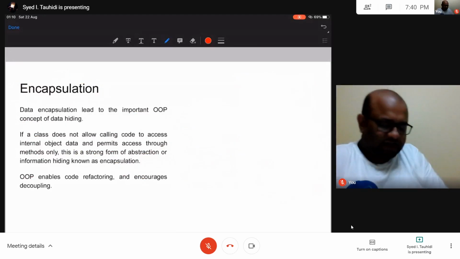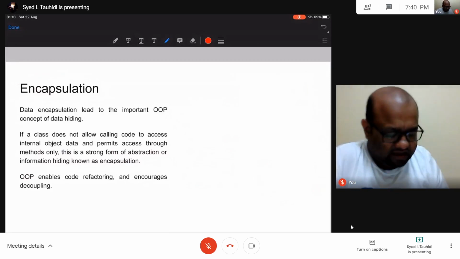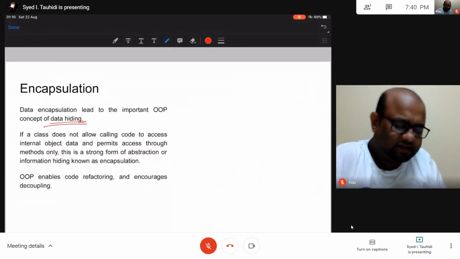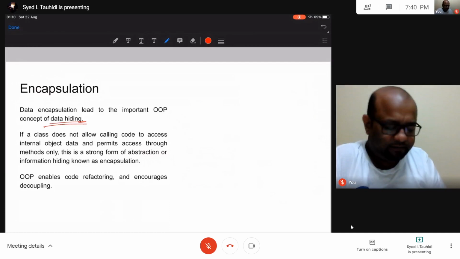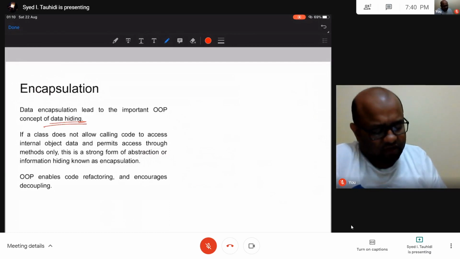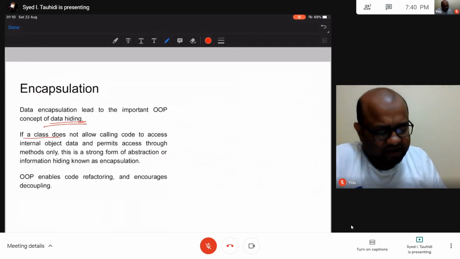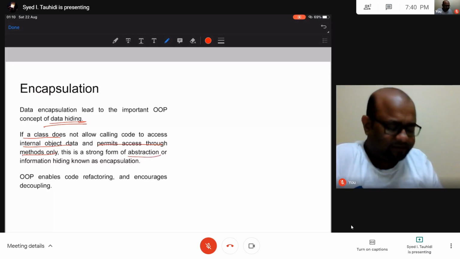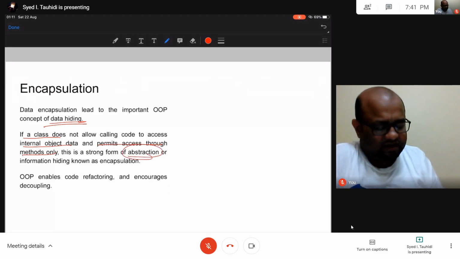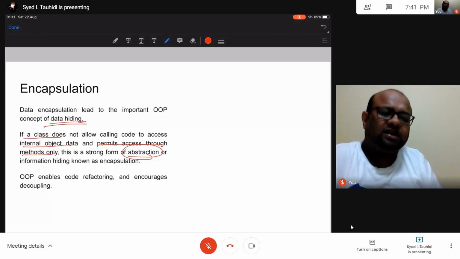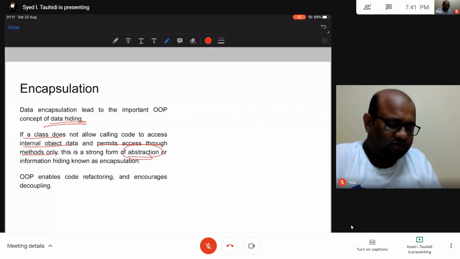Again, talking about encapsulation, as I said, it enables this concept of data hiding. If a class does not allow calling code to access internal object data and permits access through methods only, then that is a strong form of abstraction and information hiding. So these things are known as encapsulation, right?